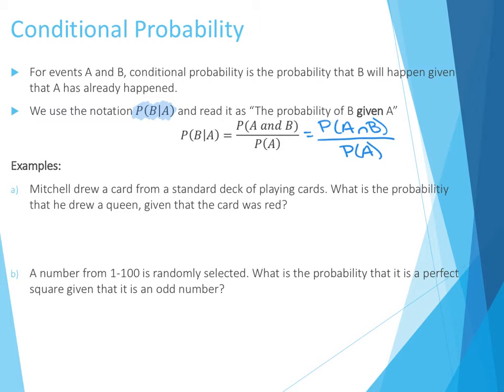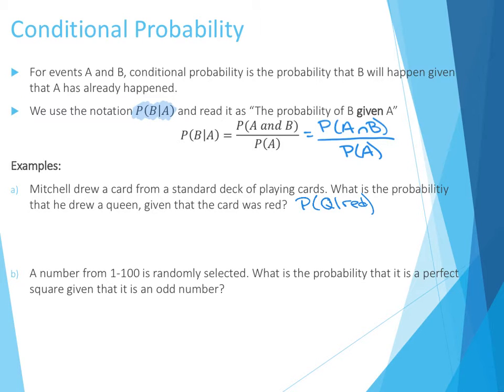Some examples. Mitchell drew a card from a standard deck of playing cards. What's the probability that he drew a queen given that the card was red? So if we're going to follow the traditional model, we want to make sure that we're talking about the right symbols. We're talking about the probability of getting a queen given that the card was red.